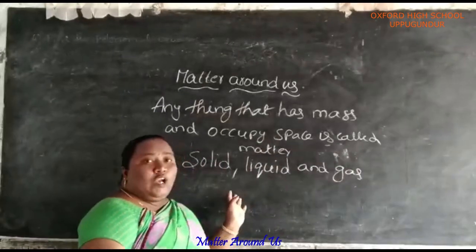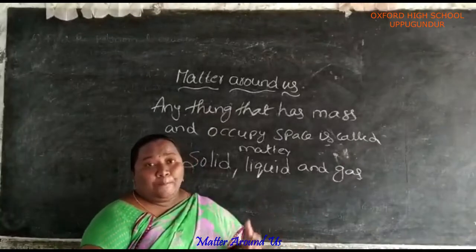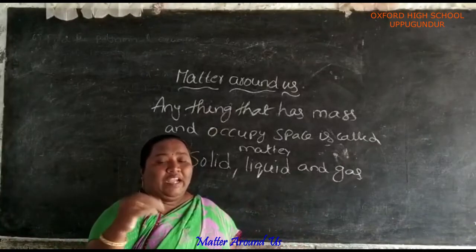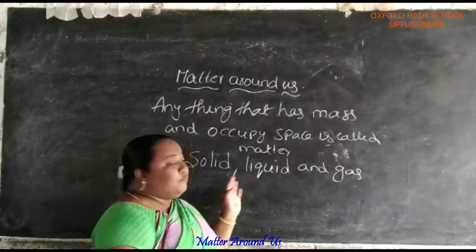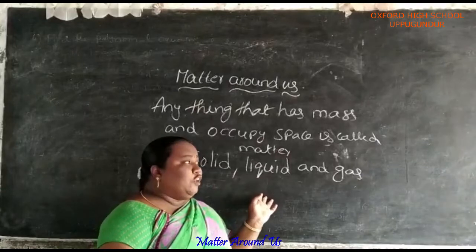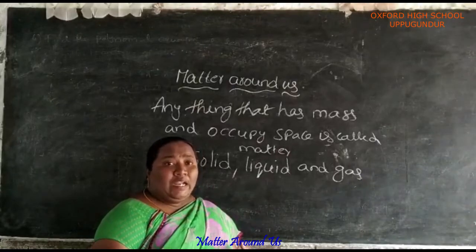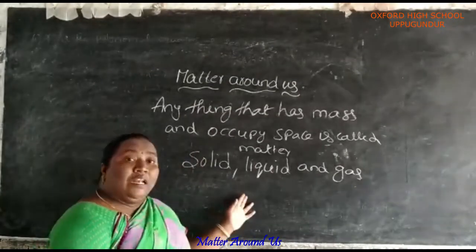For example, solids like bench, table, chair, book, pen, utensils, TV, mobile. For liquids, milk, water, oil, cool drinks, etc. are all examples for liquids.